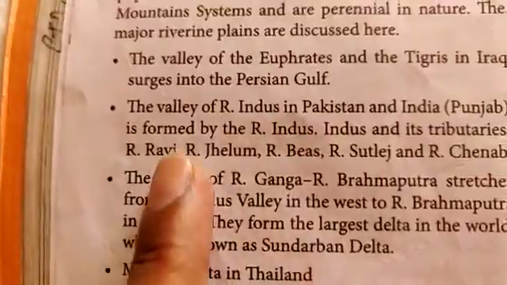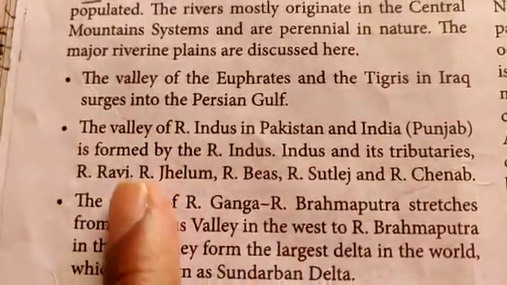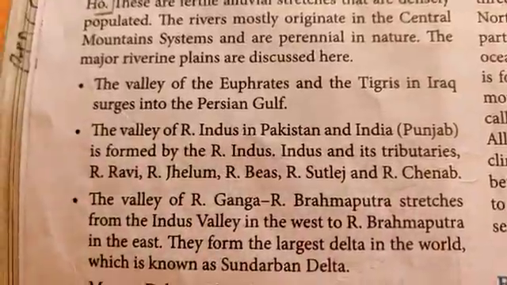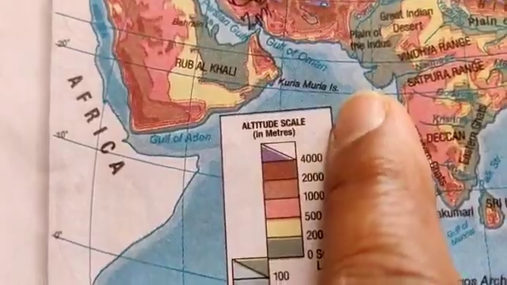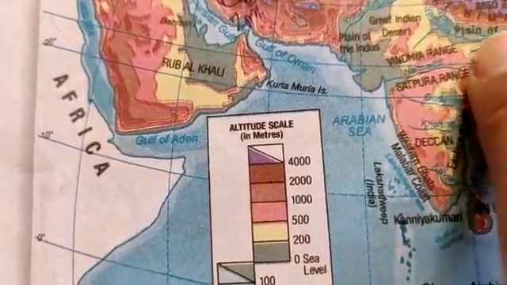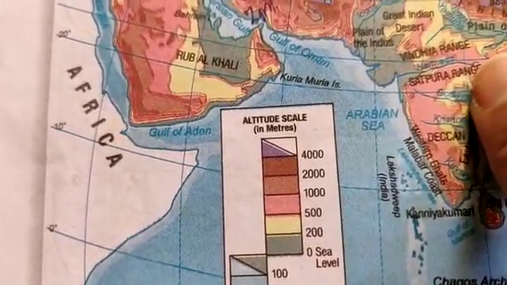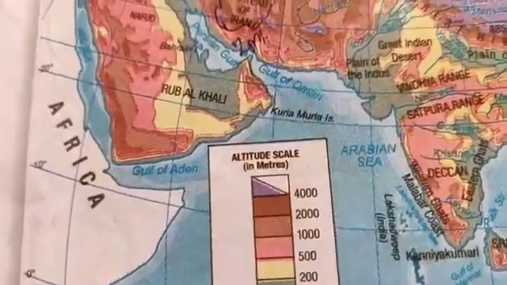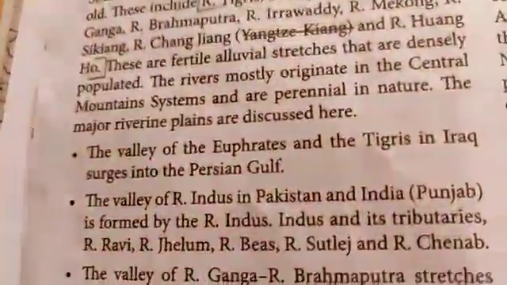Now the valley of river Indus in Pakistan and India is formed by the river Indus and its tributaries Ravi, Jhelum, Beas, Satluj and river Chenab. They all drain into the Arabian Sea. This is the Indus plain. This is the Gangetic plain. The northern plains of India are known as the Gangetic plains. This is Pakistan, and the river Indus drains into the Arabian Sea.